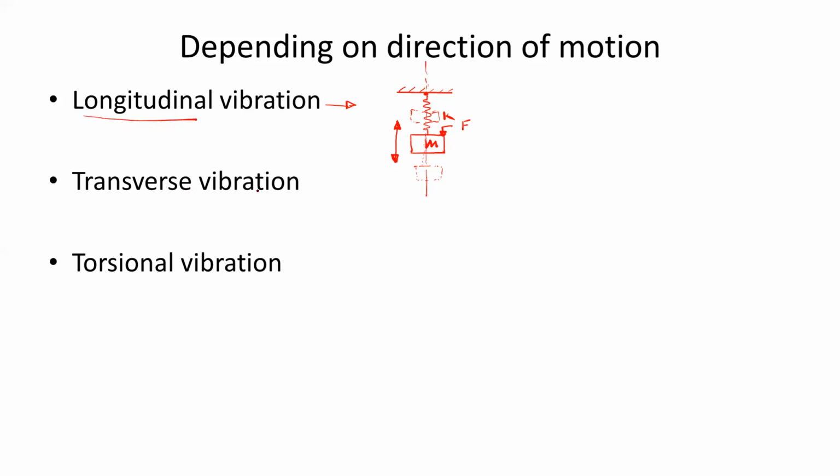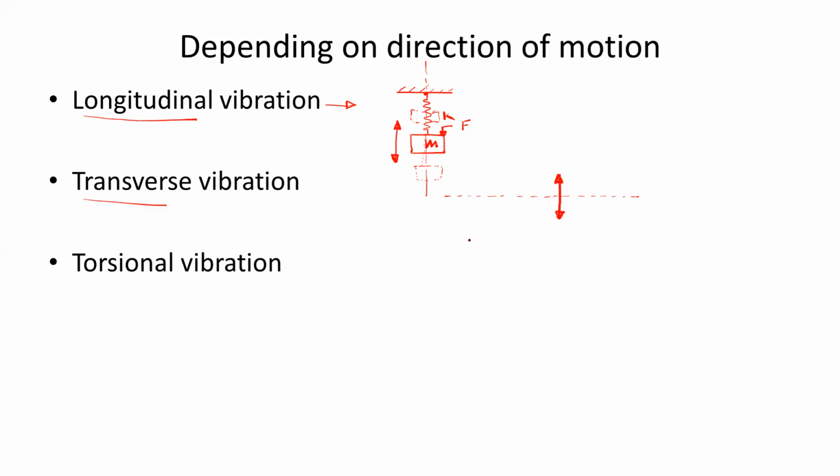What is transverse vibration? The direction of vibration of the mass is perpendicular to the axis of the system. If this axis represents the complete system, and this is the direction of vibration of the mass within that system, both are perpendicular. So this is called transverse vibration.